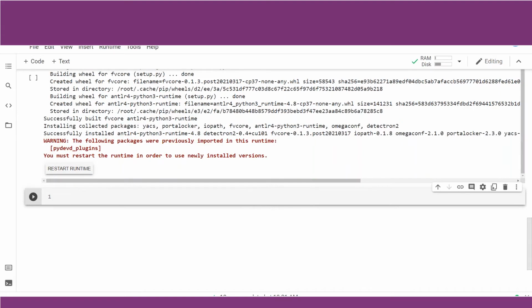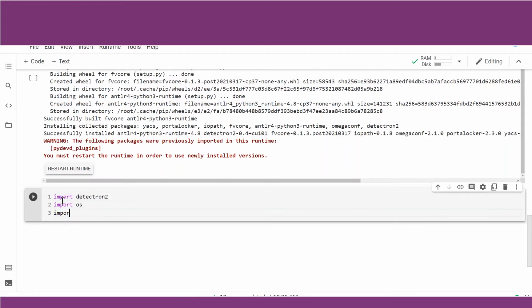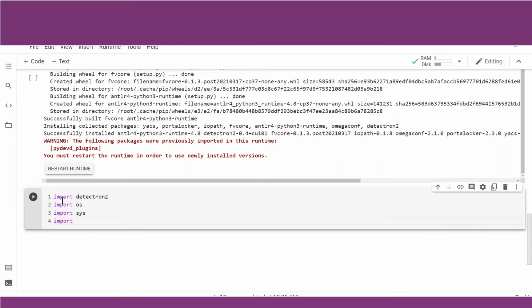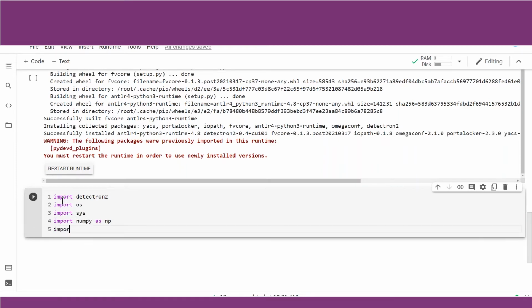Let us now import all the required packages into our Colab environment. Import detectron2, import os, import sys, import numpy. These are the common libraries we require. Import os is done. JSON, we may require JSON.